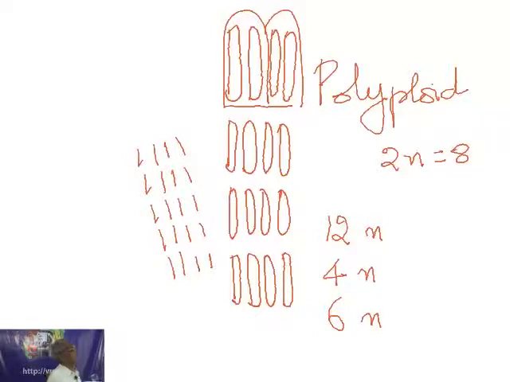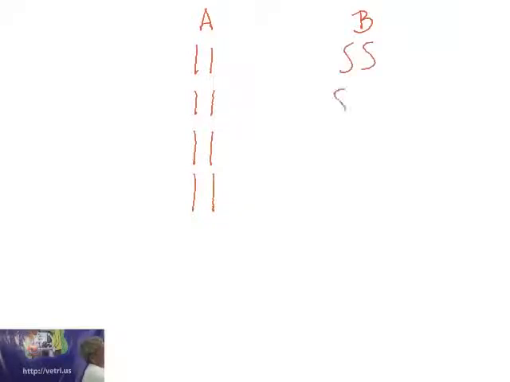Okay. Now, you take two plants which are diploid in nature. Let us imagine this is a plant A and this is a plant B. Now the chromosomes will be different because this is genus A and this is genus B. Now let me draw this diagram in this way.